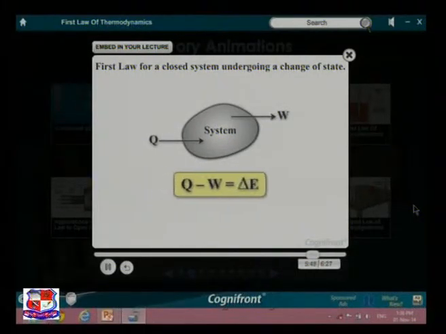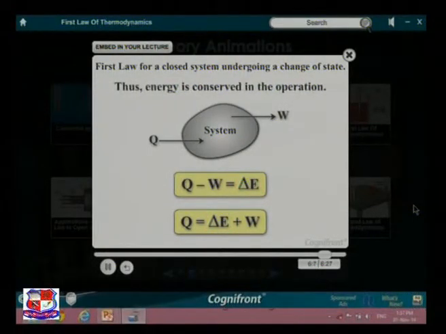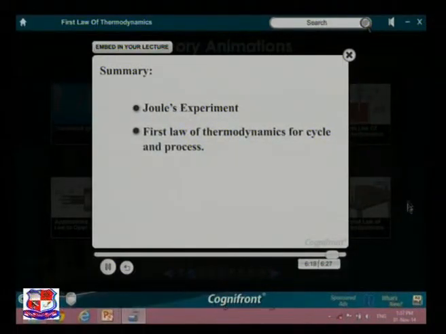It is given as Q minus W equals delta E, or Q is equal to delta E plus W, where delta E is the increase in the energy of the system. Thus, energy is conserved in the operation. So friends, in this session, we discussed Joule's experiment, and the first law of thermodynamics for cycle and process.